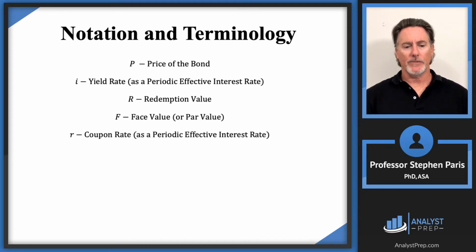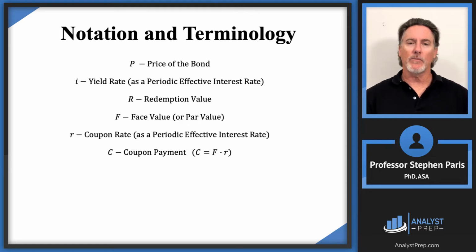It's also a periodic effective interest rate, just as the yield rate is. I put cap F and r together because when you multiply those two things together, you get what's called the coupon payment. So cap C is the coupon payment, and I get that by multiplying the face value times the coupon rate. So let's go back to our example.